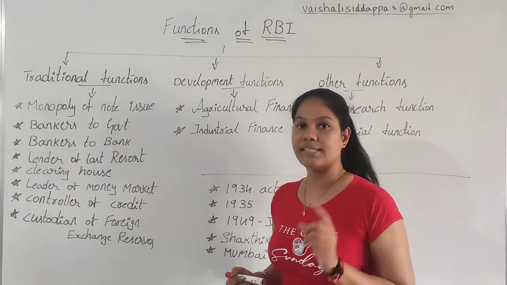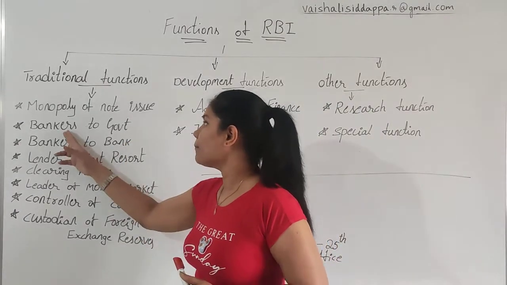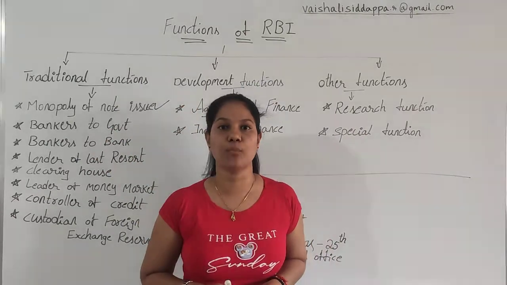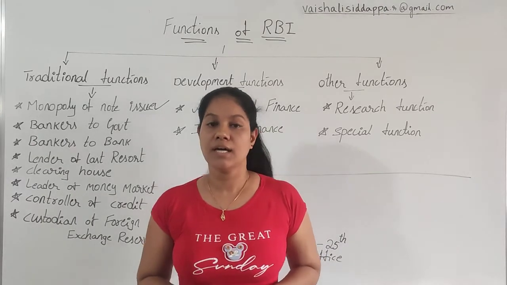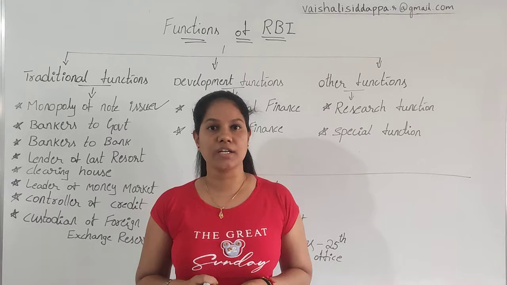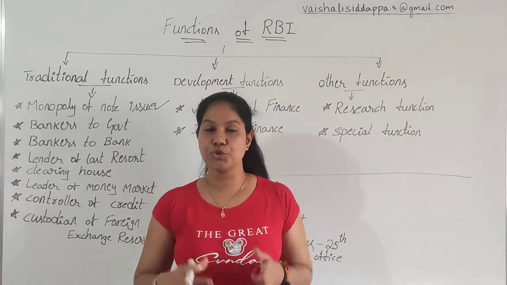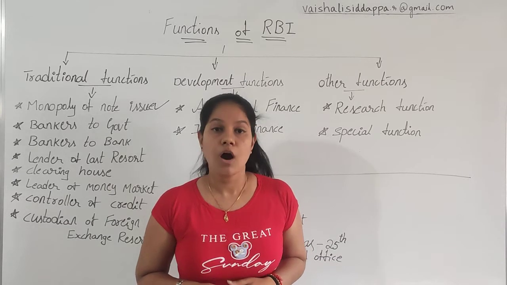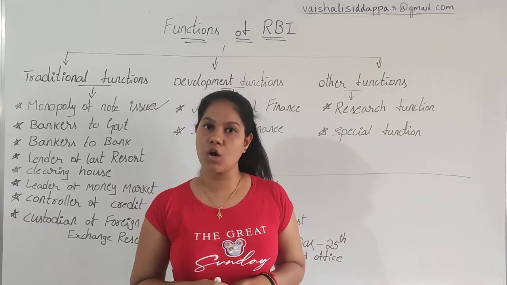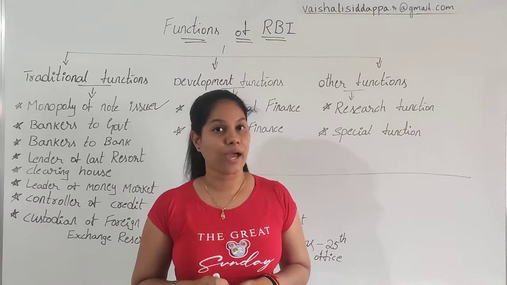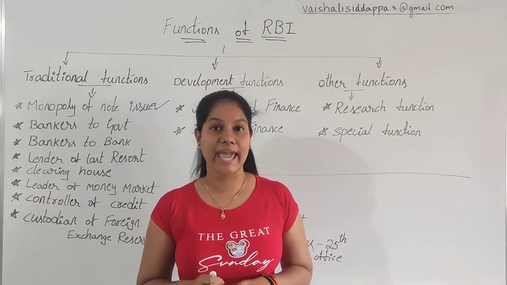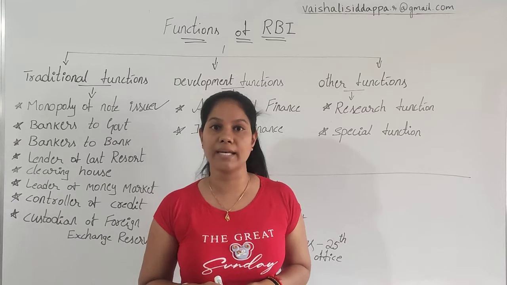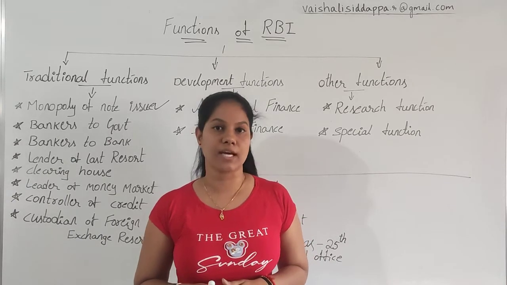The second function we have is bankers to the government. On behalf of the government, RBI always works as an agent. Whatever issues we have, whatever transactions, funds, or related decision making we have to do, all the decision making on behalf of the government is done by RBI. That's the reason why we say RBI works like an agent for the government. Any transaction, any decision regarding money, your fund transactions, everything will be done by RBI.